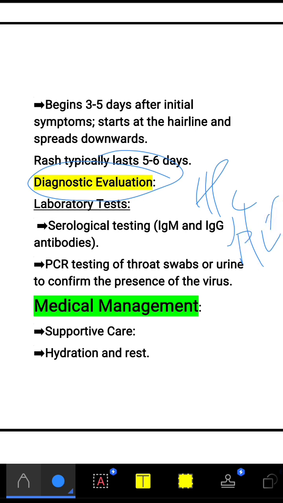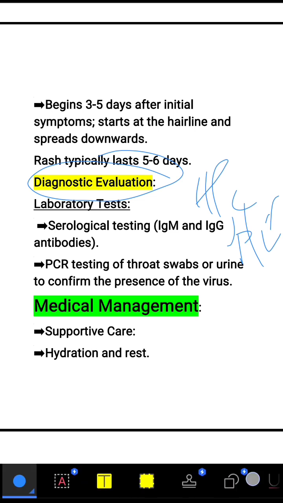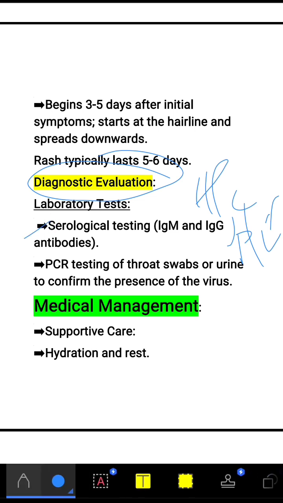After that we do laboratory tests, such as serological testing, for example IgM and IgG antibodies. This serological test is done to detect the virus. Also we do PCR testing of throat swab or urine to confirm the presence of the virus.